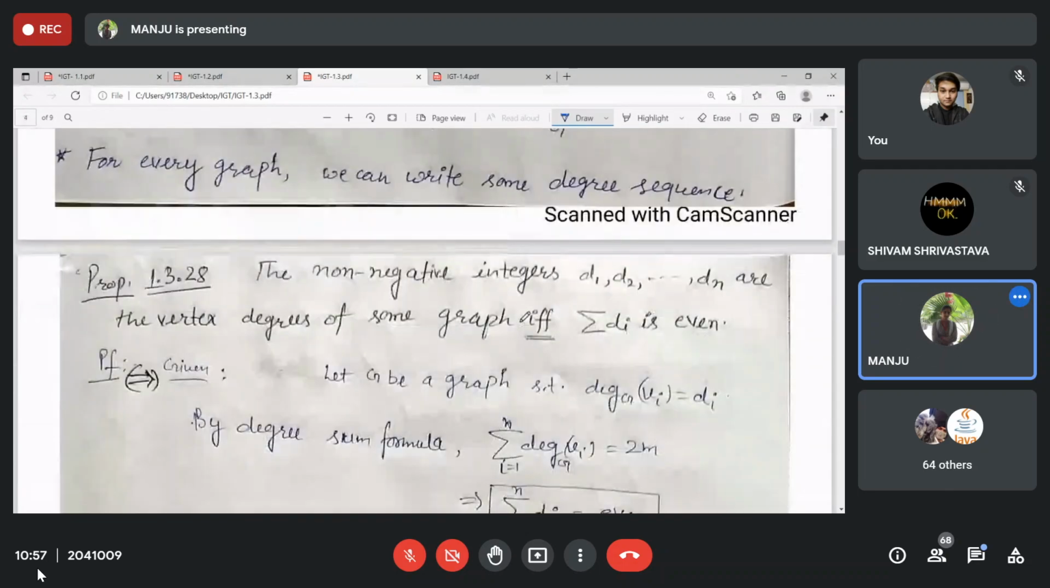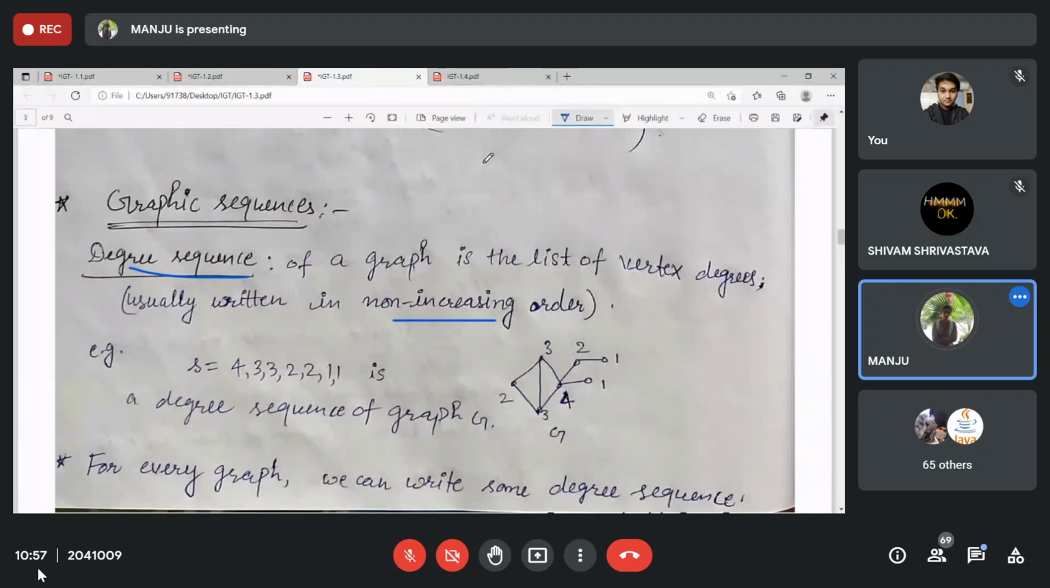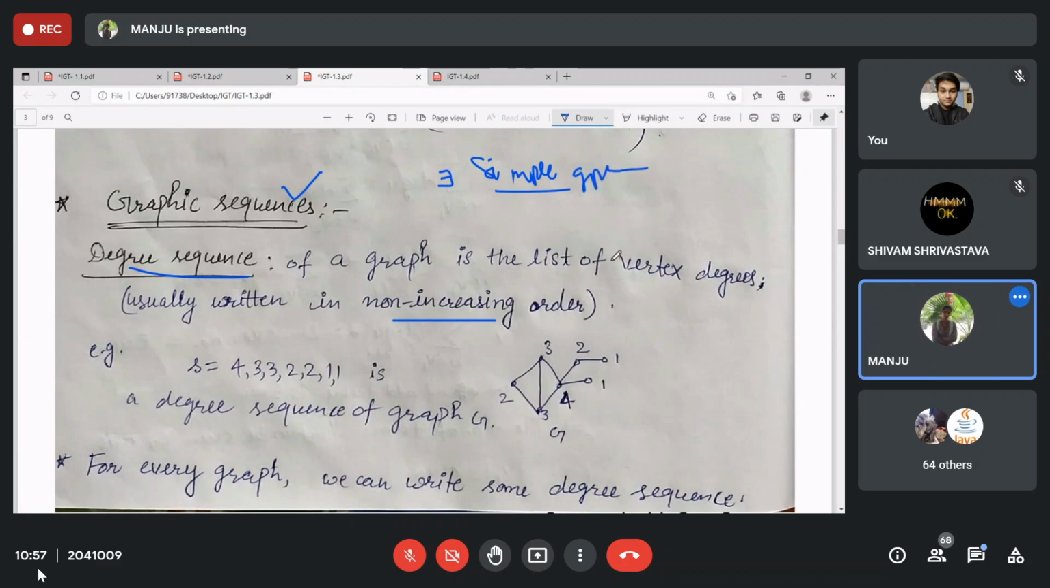For all graphs a degree sequence exists, but for a given finite sequence, if you are able to find a simple graph, then it is a graphic sequence, or graphical sequence. It is graphical if there exists a simple graph corresponding to the given finite sequence.